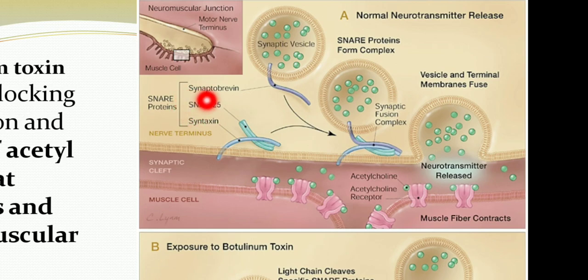The SNARE proteins are synaptobrevin, SNAP-25, and syntaxin. So this protein complex fuses with that of the synaptic vesicle, whereby the vesicle binds to the neuromuscular junction and releases the acetylcholine.